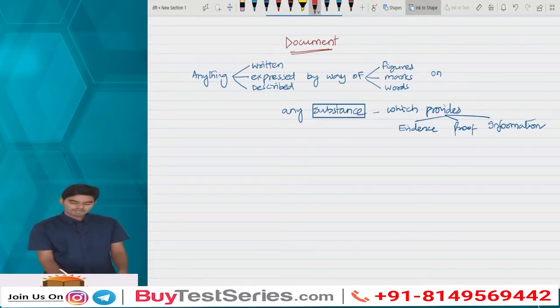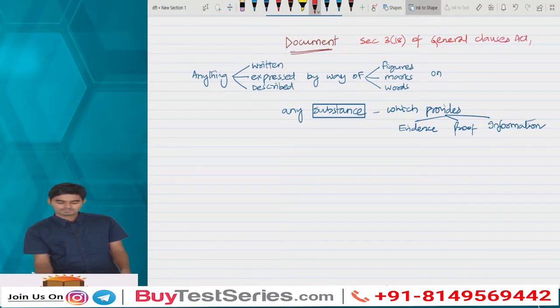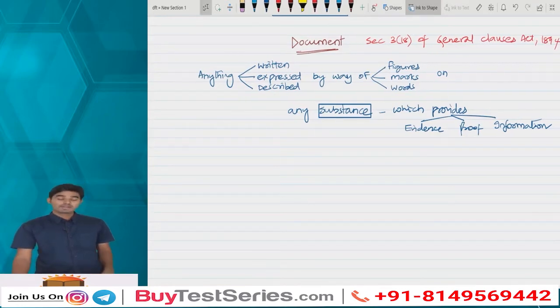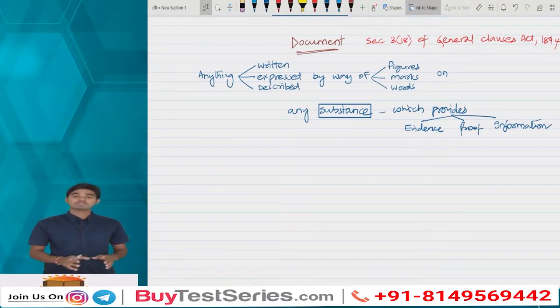It has been defined under Section 3, Subsection 18 of the General Clauses Act, 1897, which defines the term document as anything written, expressed or described by way of figures, marks or words on any substance which provides evidence, proof or information; that substance is a document.